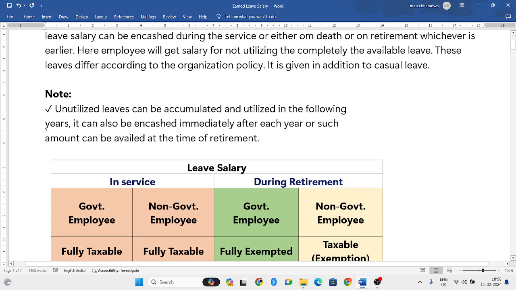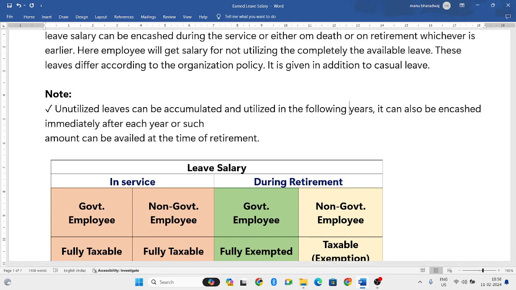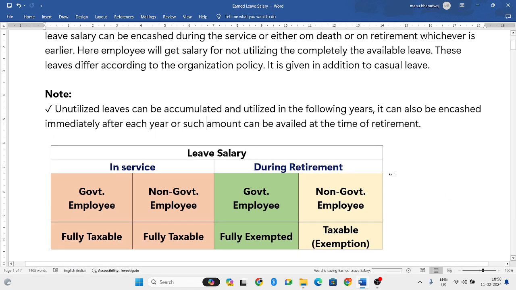Sometimes, if you have not utilized some leaves, you can utilize them in the following year. Suppose this year I have not taken the leaves, next year I can take the leaves, or else the amount can be taken at the time of retirement. So this is the introduction about the leave salary.